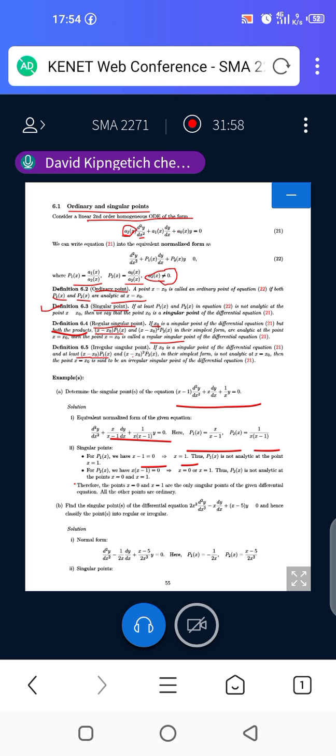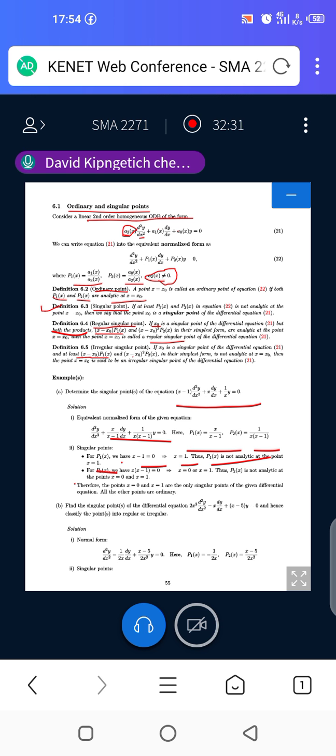So when x is equal to 1, in the denominator of p1 we will have 1 minus 1, which is 0, meaning that it is not analytic at the point x equal to 1. So p1 of x is not analytic at x equal to 1, simply because the denominator becomes 0.